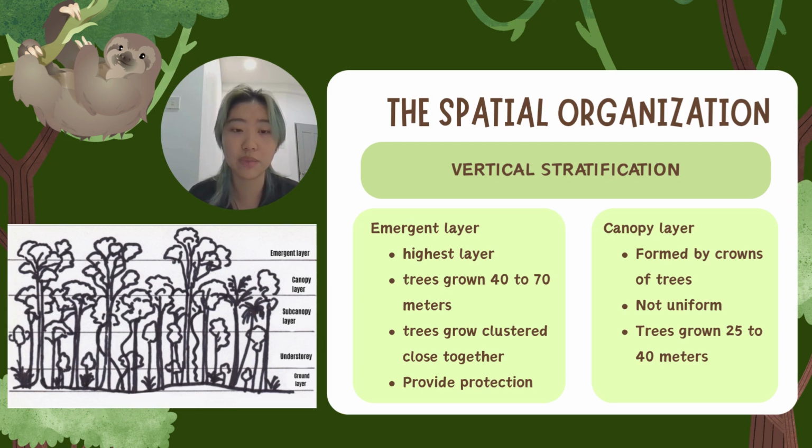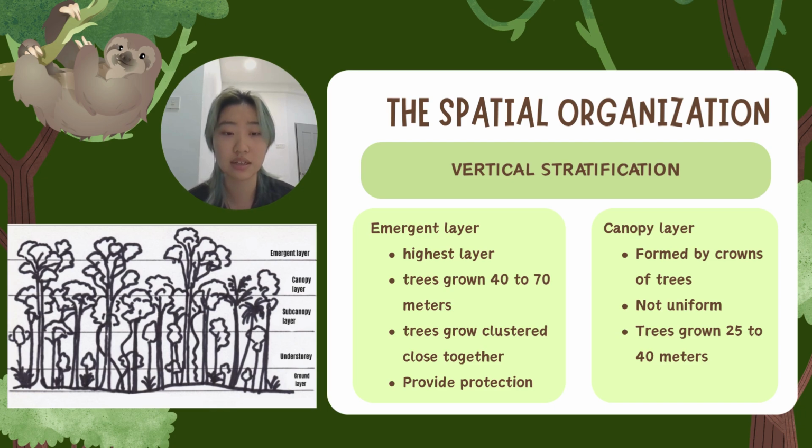Firstly, the emergent layer is the highest layer in the forest. The trees here are very tall, about 40 to 70 meters. They grow close together and stand above all other trees. These trees help protect the forest by blocking strong sunlight and wind.